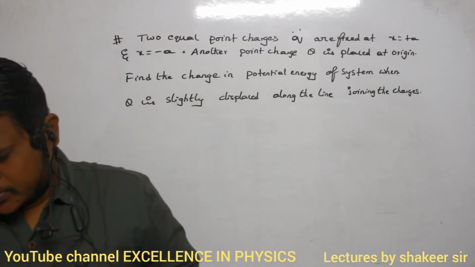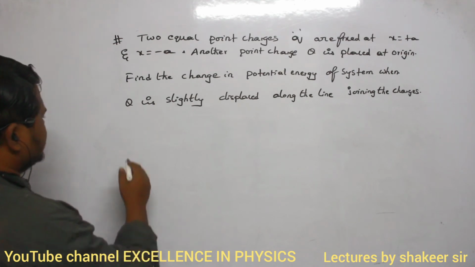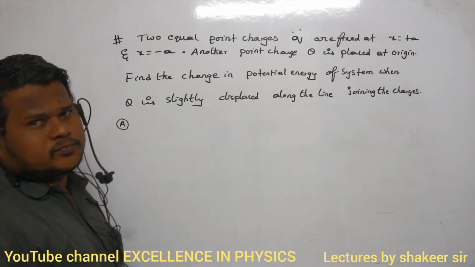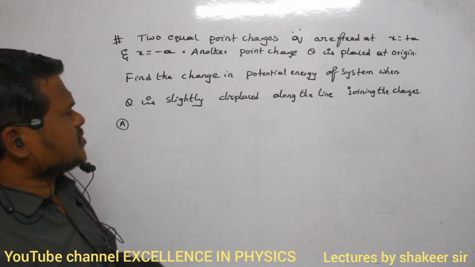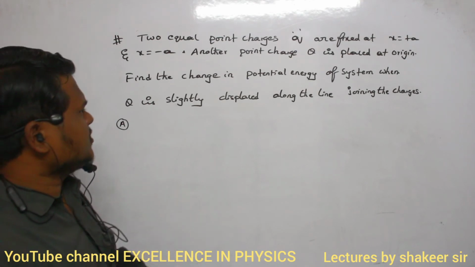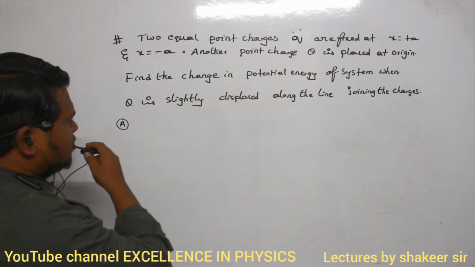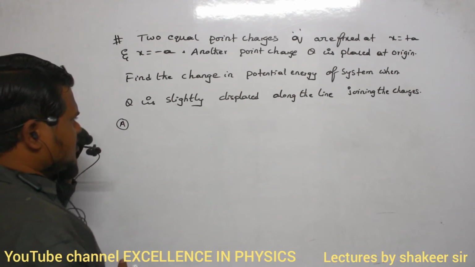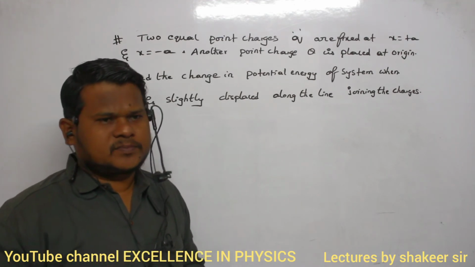So question, have you understood? So two equal point charges, okay, q, are fixed at x equals plus a and x equals minus a. Another point charge, capital Q, is placed at the origin. Then we are supposed to find out what is the change in potential energy of the system when Q is slightly displaced along the axis which is joining these two charges. That is the question.